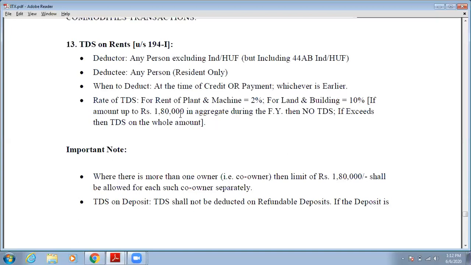That means 18, 18 is 54. Yes, 54. So up to 5,40,000, you are not required to deduct the tax. Okay, so for each owner the limit will be 1,80,000. There are three owners, so 1,80,000, 1,80,000, 1,80,000. That means up to 5,50,000 no tax will be deducted. More than 550, if there is any amount, then in that case the TDS will be deducted on the whole amount.